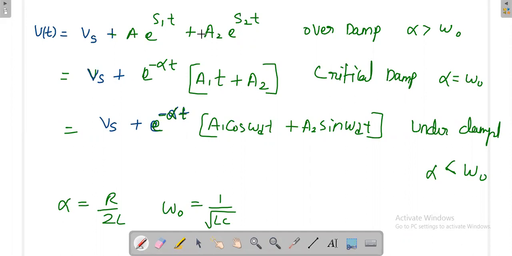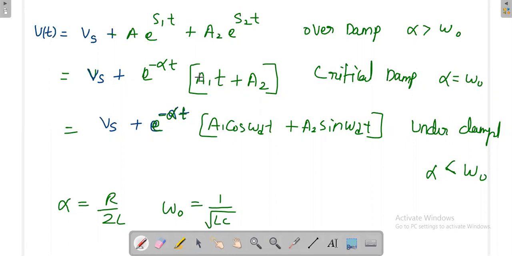Both these two terms may be positive or negative, but we'll know only when we substitute the values. But one thing is sure: when you put t equal to infinity, this green color term will go to zero, because you will be getting e power minus, definitely, since all the roots are lying on the left half of the S plane.